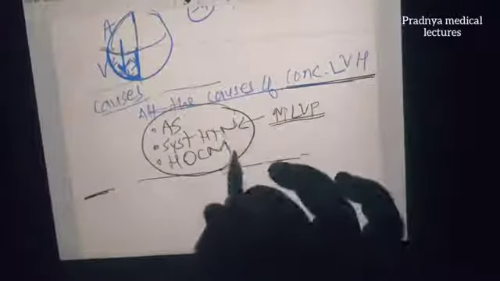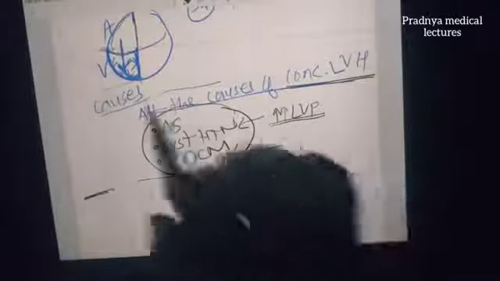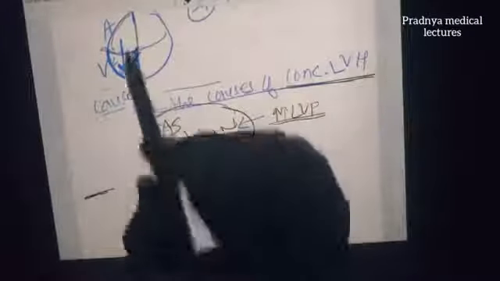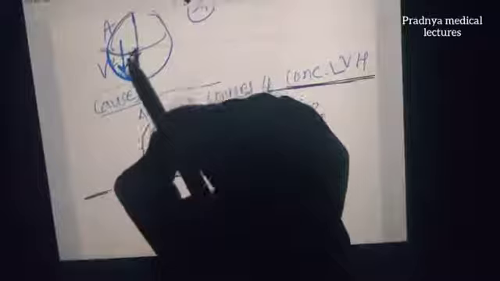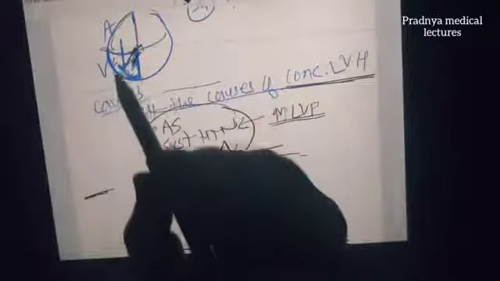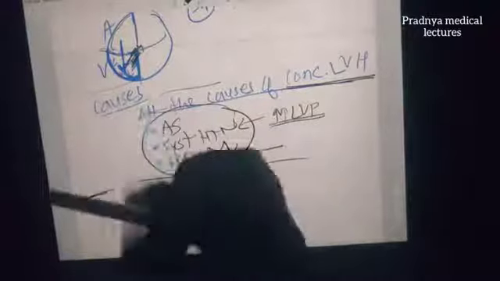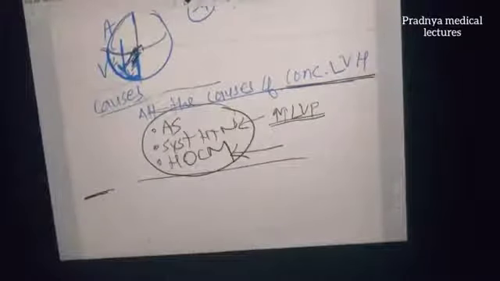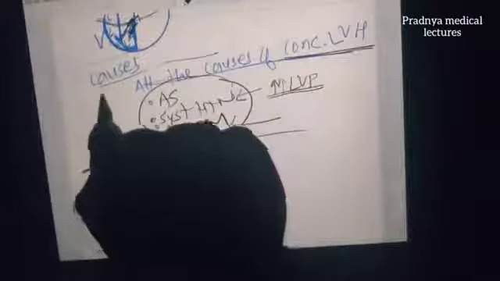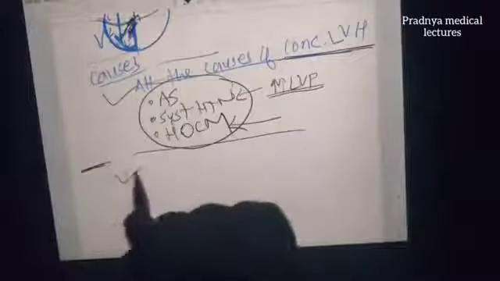In cases of hypertrophic obstructive cardiomyopathy, there is obstruction to the outflow of blood, and because of this obstruction the pressure inside the ventricle increases, which the atria has to overcome. So again the atria need forceful contraction to overcome the ventricle. So these are the causes for S4.